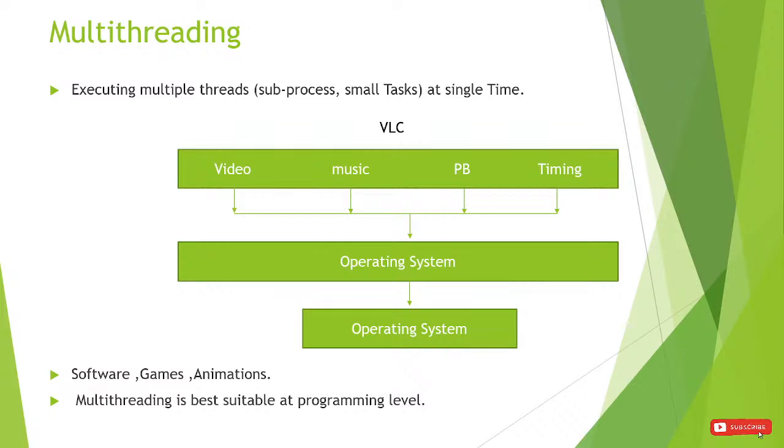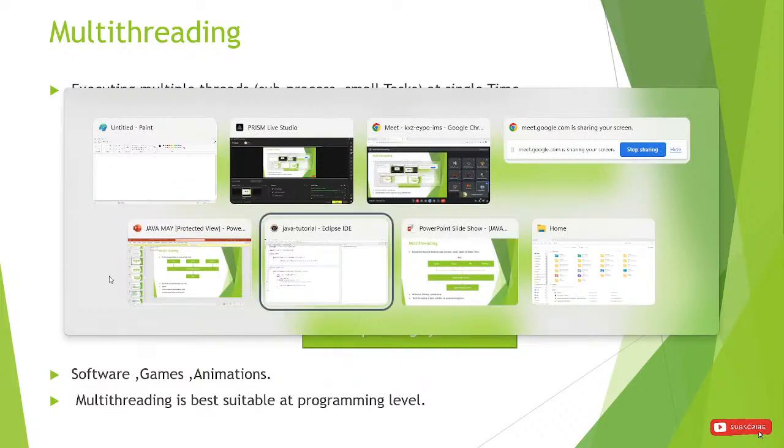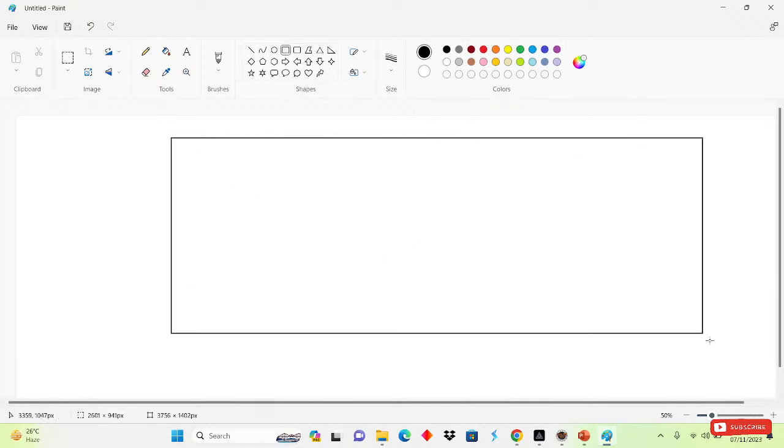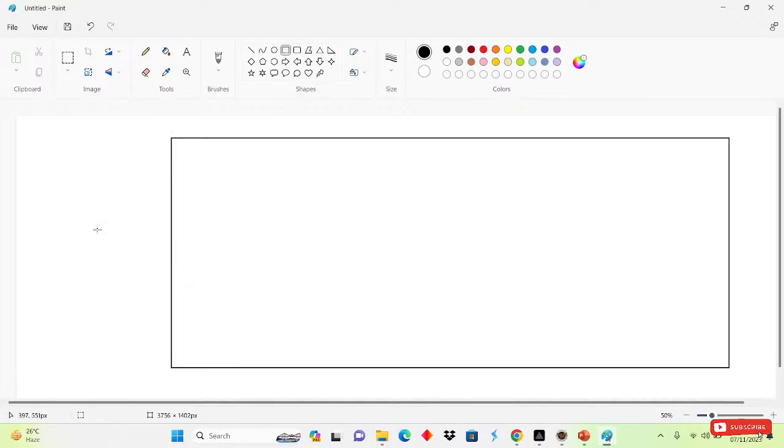Okay, simply if we take an example, if you come into Paint. This is Paint. Suppose everyone knows the VLC player, right? Everyone knows the VLC player. Suppose this is my VLC player. Inside that VLC player, many things are there. Audio will be played there, video will be played there, right?